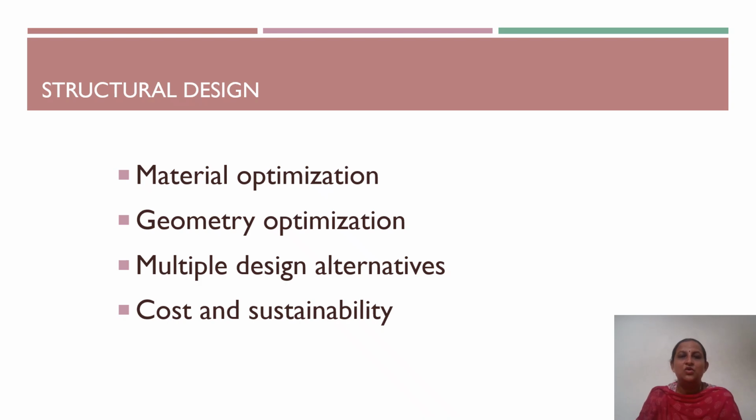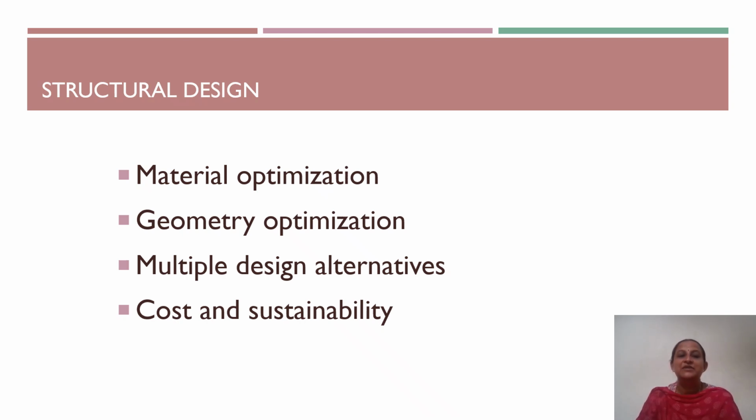Next, we'll see how AI can be used in different aspects of structural design. AI can help engineers to select the most suitable material properties and proportion for a structure. For example, it can optimize concrete mix design or reinforcement requirement to achieve the desired performance while minimizing the material usage. The shape and dimensions of structural components involving beams, columns, trusses, and bridges can be optimized with the help of AI, and the objective is to achieve maximum structural efficiency while satisfying strength and serviceability requirements.